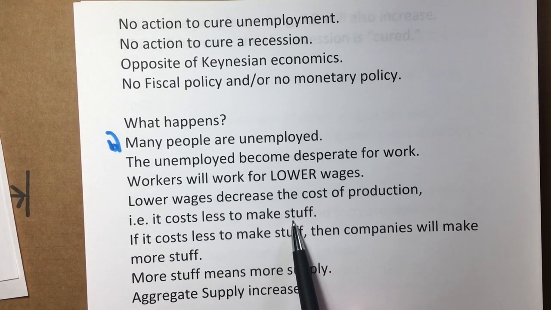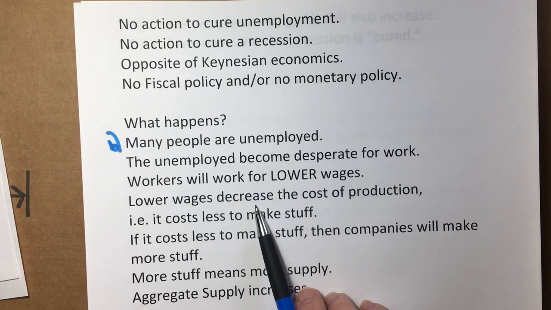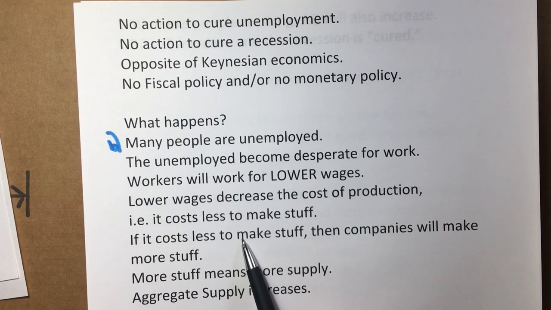Now, whenever it costs less to make stuff, companies will make more stuff because one of the factors of production is wages. In fact, it's the biggest one. So if wages decrease because workers are desperate and will work for lower wages, the companies will now make more stuff because it's cheaper to make. More stuff means more supply. So aggregate supply is going to increase.